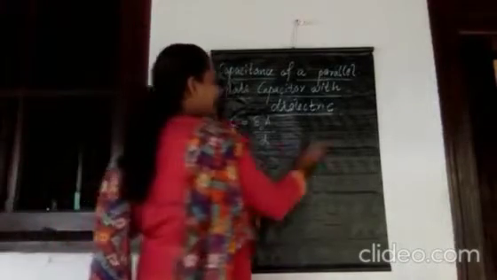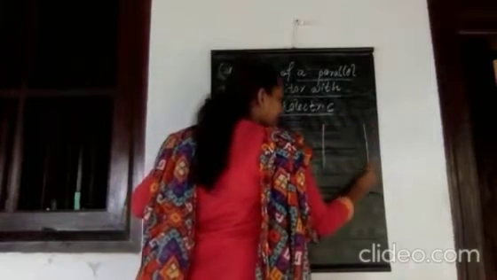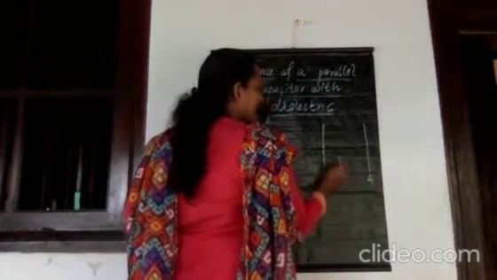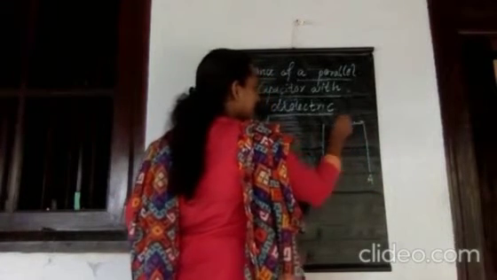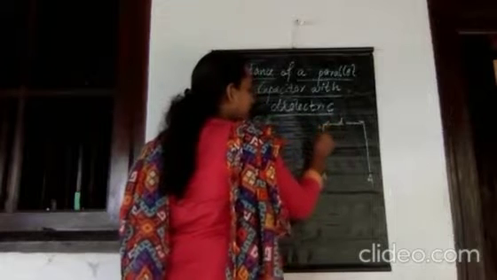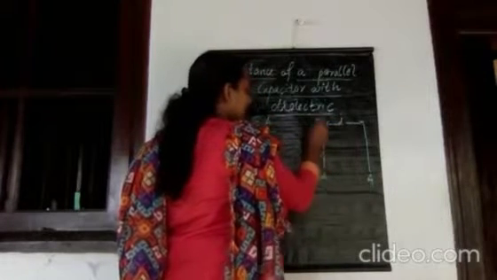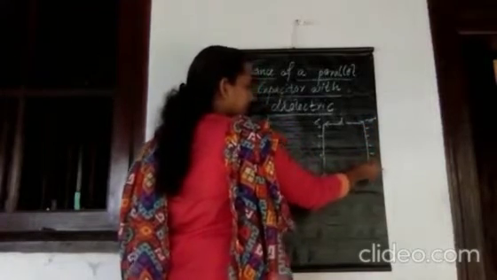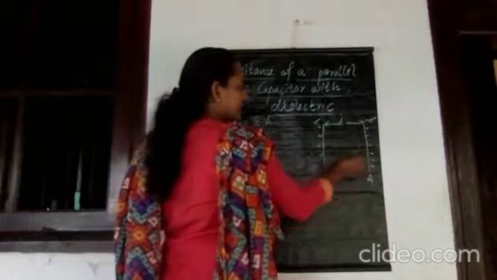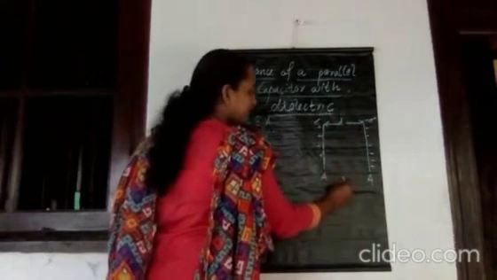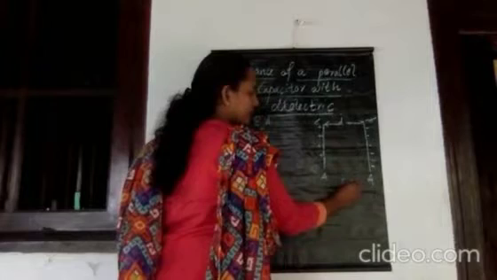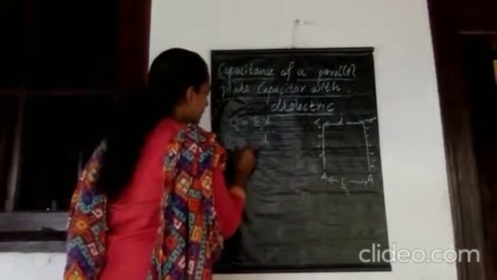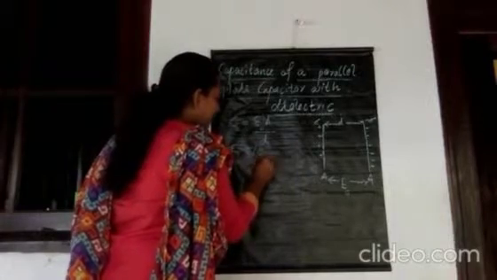So, we can consider a parallel plate capacitor. Each of the metal plates has area of cross section A, and these two are separated by a distance D. One plate has positive charges with surface charge density plus sigma and the other has minus sigma. Therefore, we know that whenever two metal plates are like this, in between this region there is an electric field E0. And what is the magnitude of that electric field E0? E0 is equal to sigma by epsilon 0.